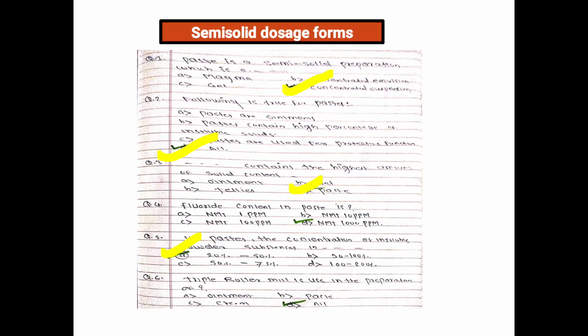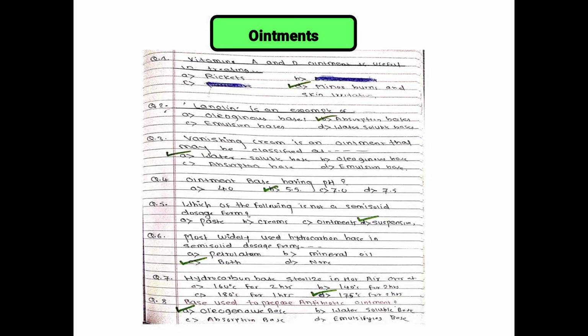Triple roller mill is used for preparation of ointment, paste, and cream. Vitamin A and D ointment is useful in the treatment of minor burns and skin irritation.